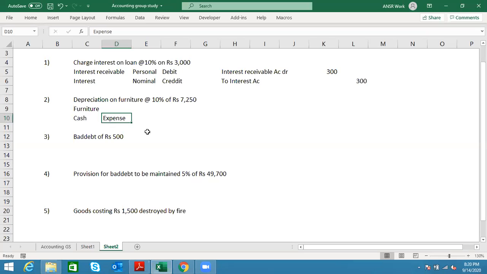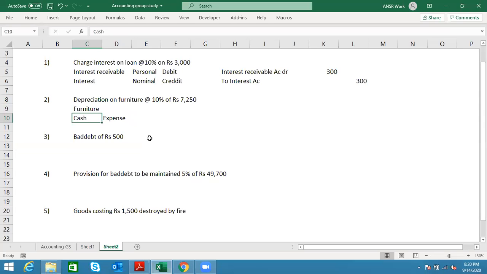Now we are trying to find out what the aspects of that transaction are. So we have determined furniture, one is cash, one is expense. Anything else? Okay, I'll take this up. Now let's focus on the cash. Do you think cash is going out or coming in this transaction?